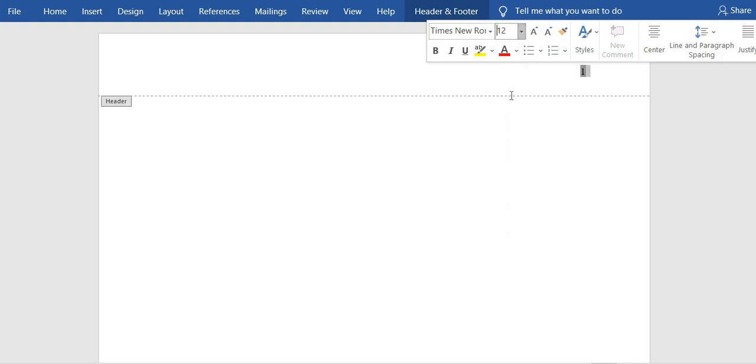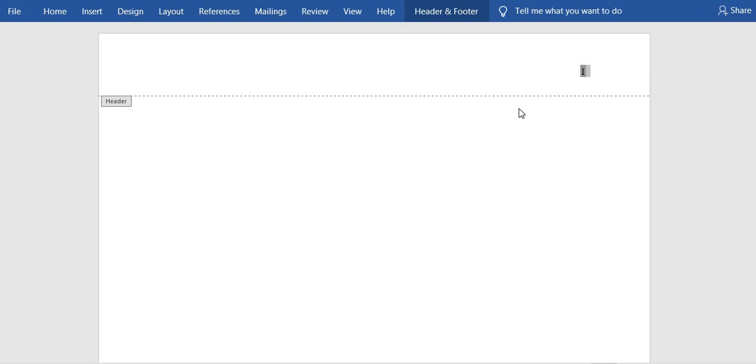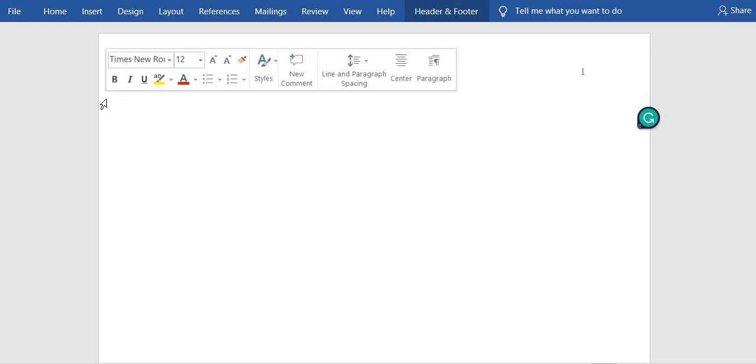It is just that simple, guys, and you are done. So for you to remove this header, you just click on it. Just right click on it, then it will disappear. Then it has disappeared. We have our page number here. Wow, now we are done with the page number. So you can see this was our first page where we have our page number.